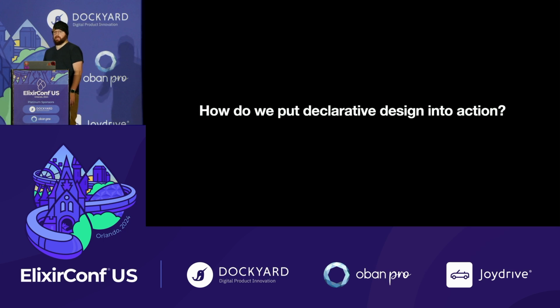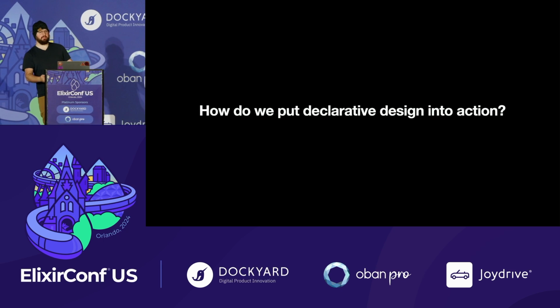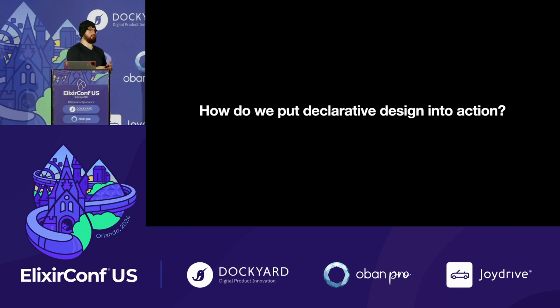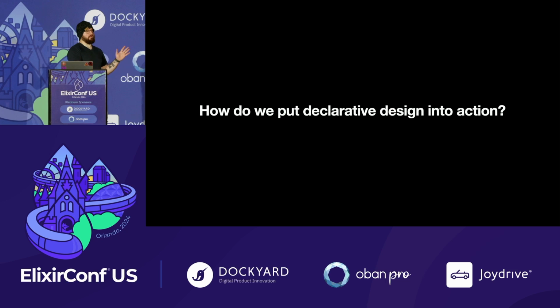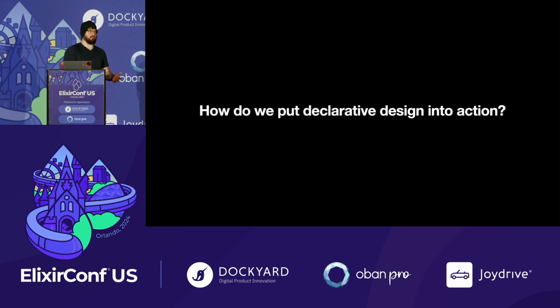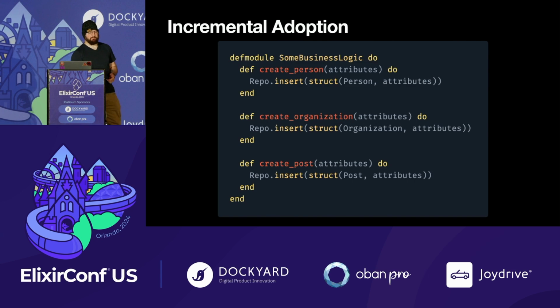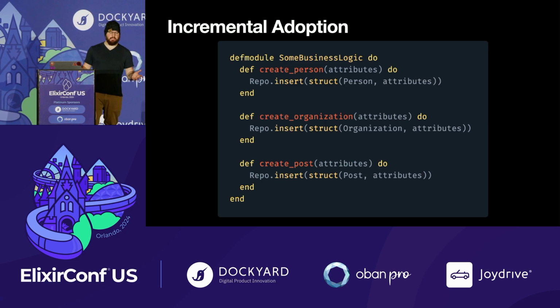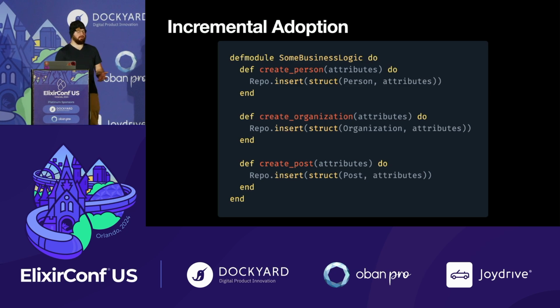So how do we put this into action? I'm going to take you through some code that's going to grow with some new requirements, and I'm going to show you where it can get to and then how we could actually refactor it to leverage these principles. So we've got some business logic. We can create a person, we can create an organization, and we can create a post, right? And we ship this. Client's happy, product's happy, they're creating stuff, it's all great.